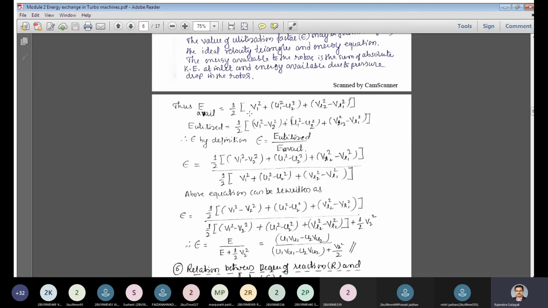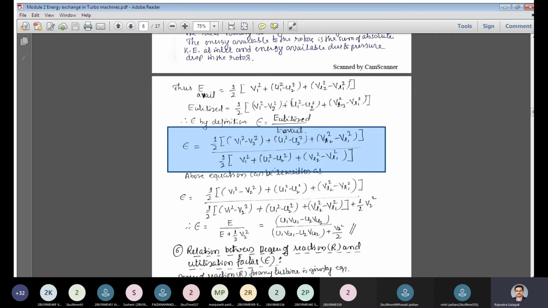So if I write this expression, it is half V1 square minus V2 square plus U1 square minus U2 square plus VR2 square minus VR1 square, divided by half V1 square plus U1 square minus U2 square plus VR2 square minus VR1 square. So this is by the definition. Please remember this expression for the utilization factor.